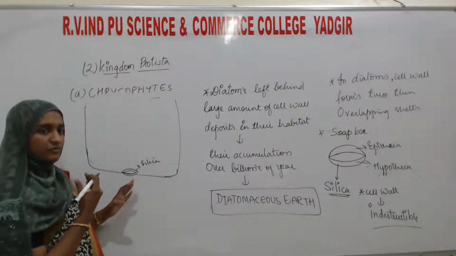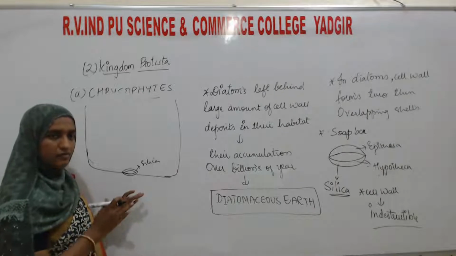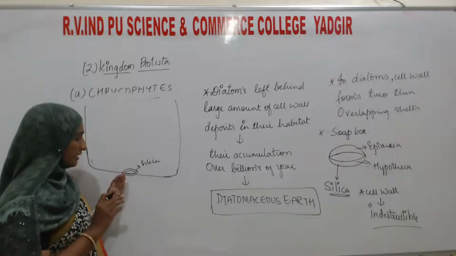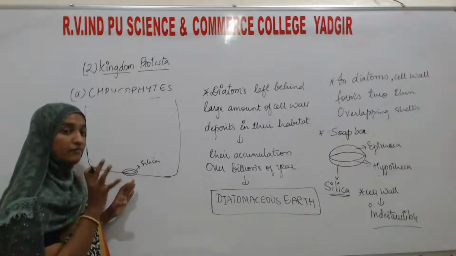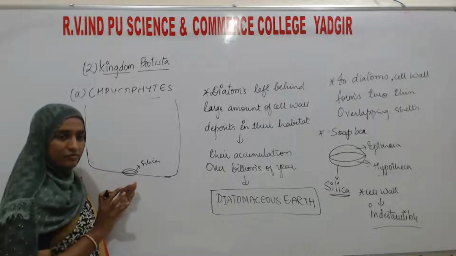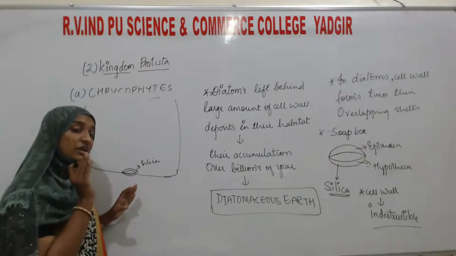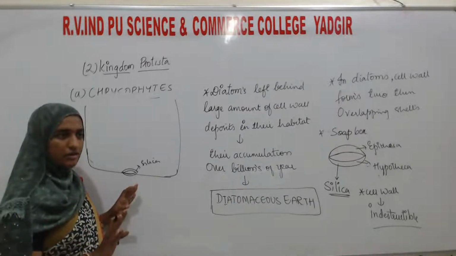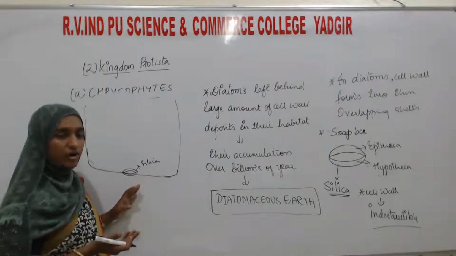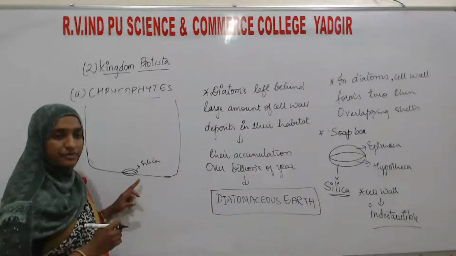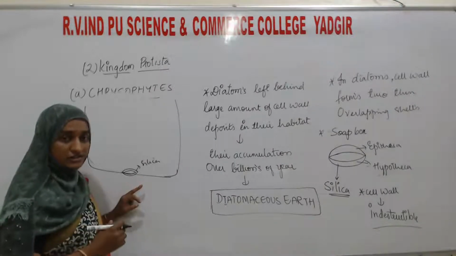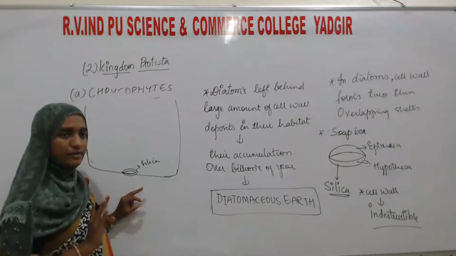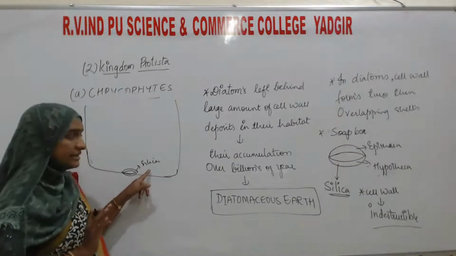So what happens if diatoms die? Diatoms have completed their lifespan, so they will die. Their cell wall has silica, which is indestructible, so the cell wall will remain on that particular earth like that only. The cell of the protist will die, but the cell wall will not die, because there is silica.